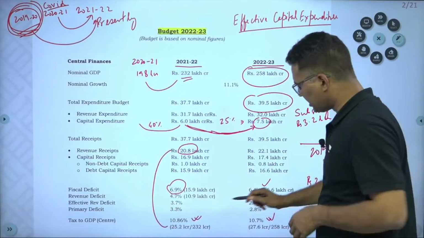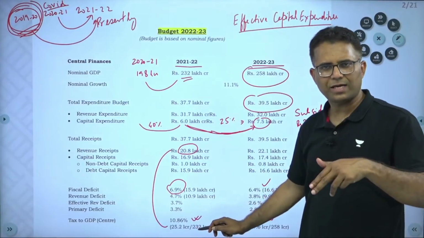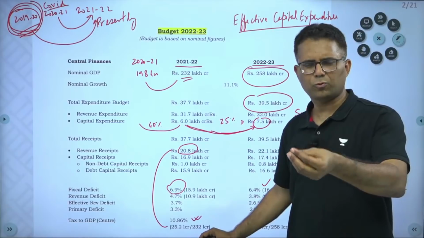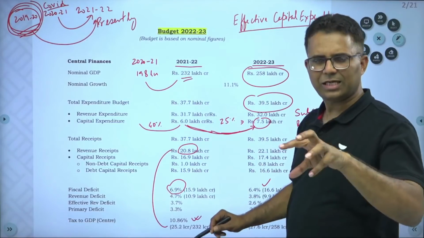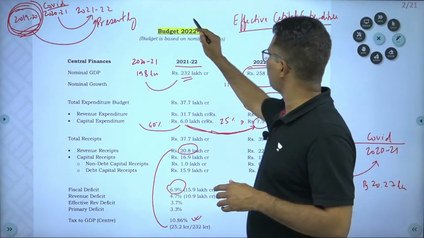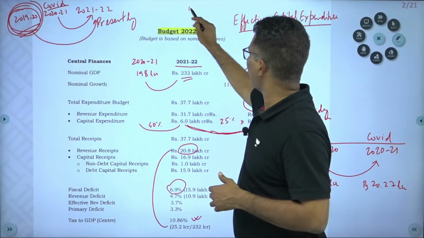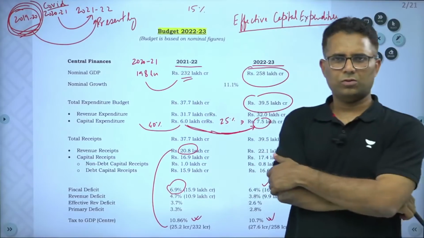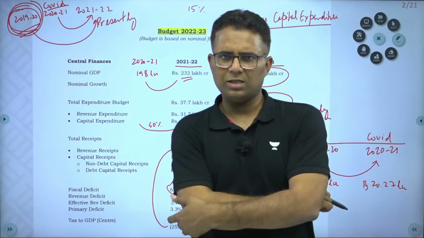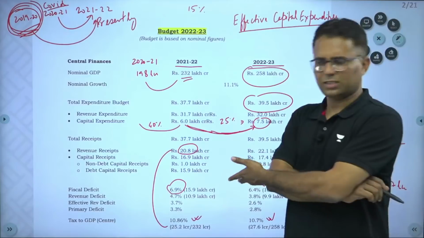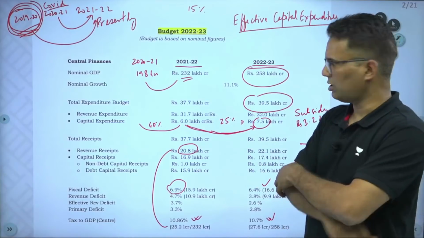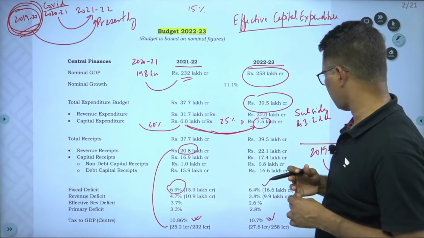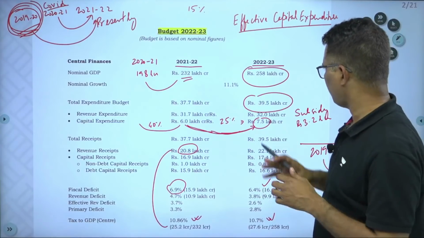So this is the central government's tax to GDP ratio. If you combine the states' tax to GDP ratio, which is around 4 to 4.5%, then for center and state both, the tax to GDP ratio will come to around 15%. States are around 4 to 4.5%, and the center is around 11% tax to GDP ratio, right. So these are the major items that you should focus on.